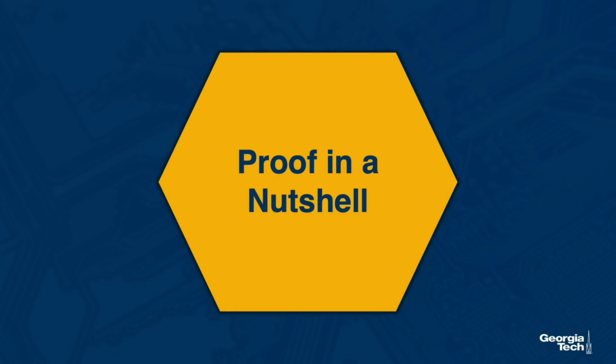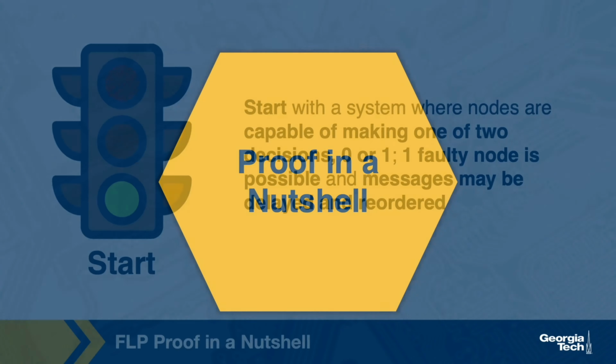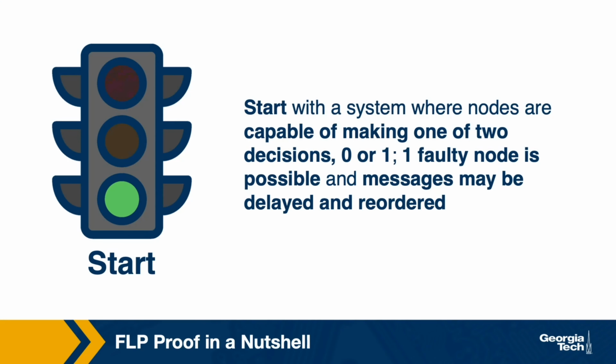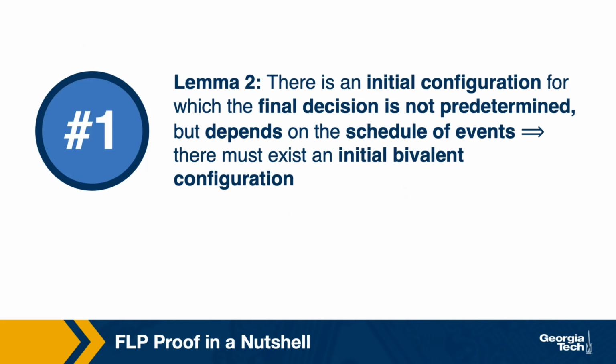We will not go through the proof in detail, but would illustrate it at a high level. We will start with a system where nodes are capable of making one of two decisions, 0 or 1. Remember, we're talking about a system where one node fail-stop failure is possible and messages may be arbitrarily delayed or reordered. There are several lemmas in the paper.